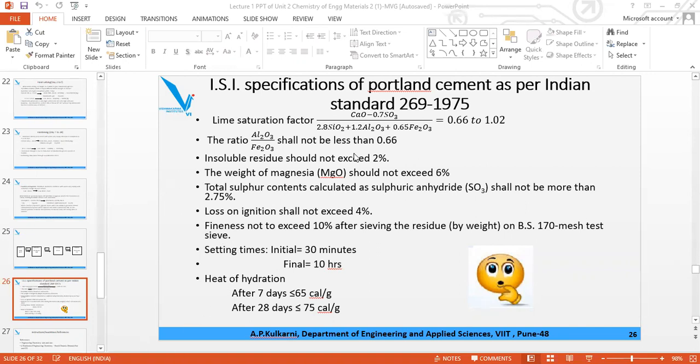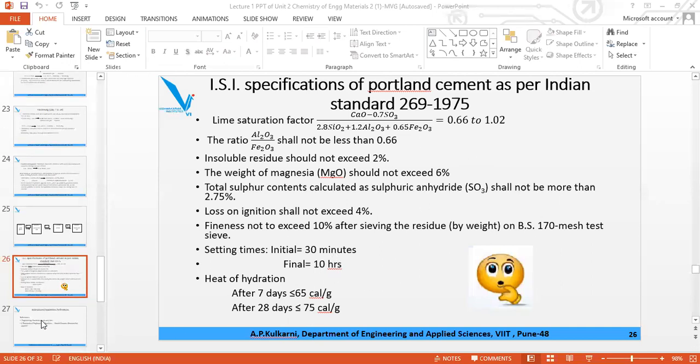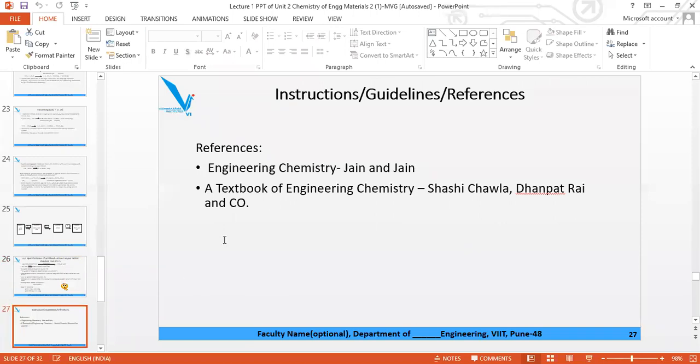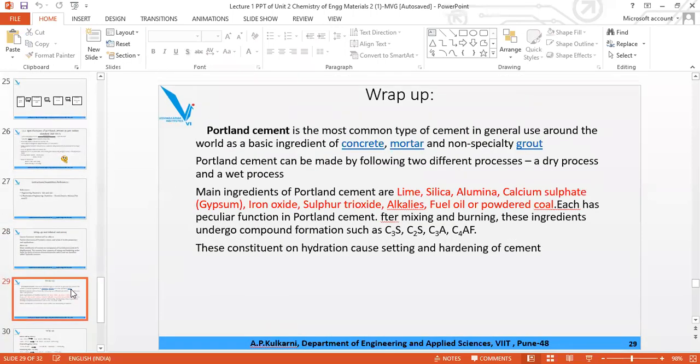So I want everyone to learn these values, especially for the MCQ type questions. Take a screenshot of this. These are the two books which you have to refer.